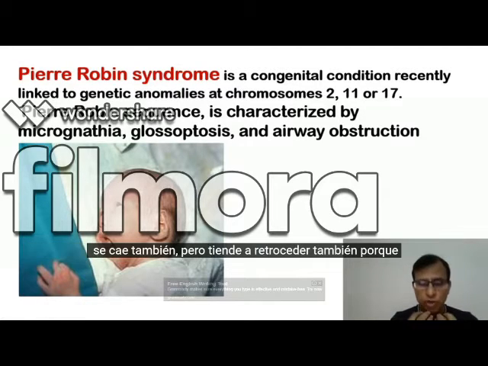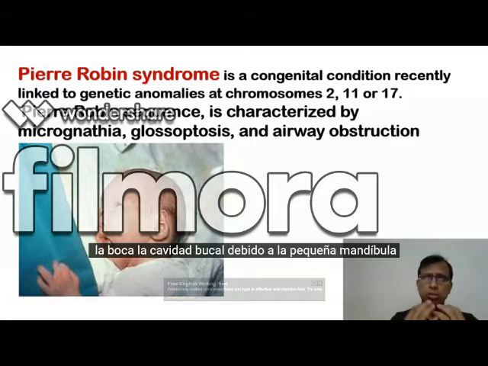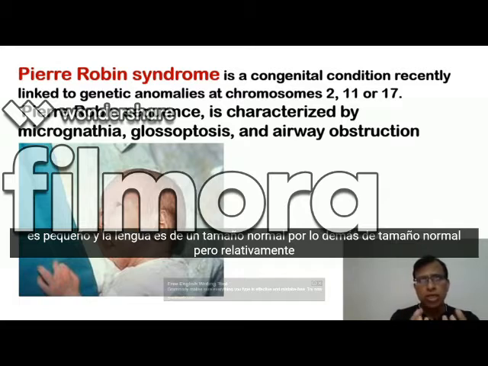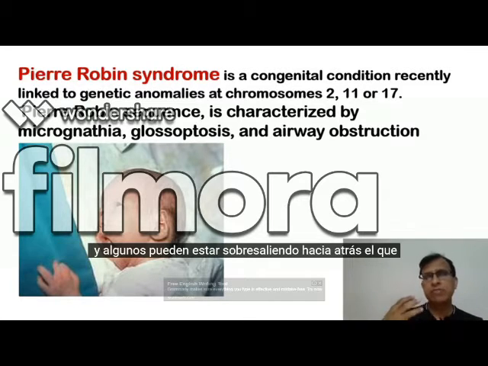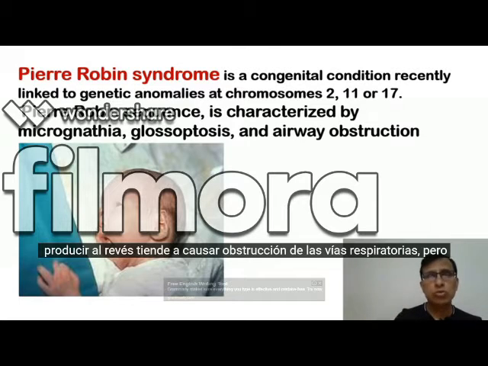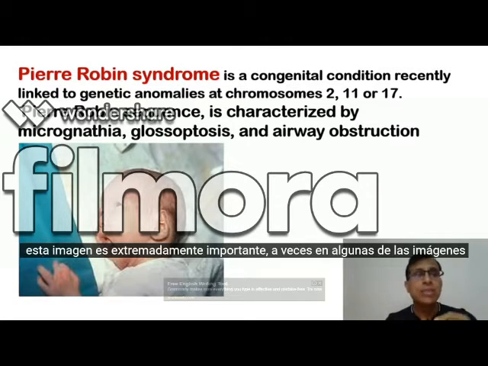It tends to fall out also, but it tends to fall back also, because the oral cavity, because of the small mandible, is small, and the tongue is a normal size. Tongue otherwise normal size, but relatively it becomes big. So some of it may be protruding outwards, and some of it may be protruding backwards. The one that protrudes backwards tends to cause airway obstruction.